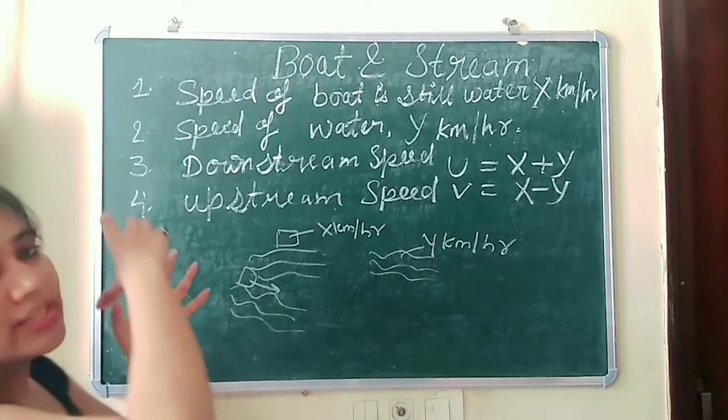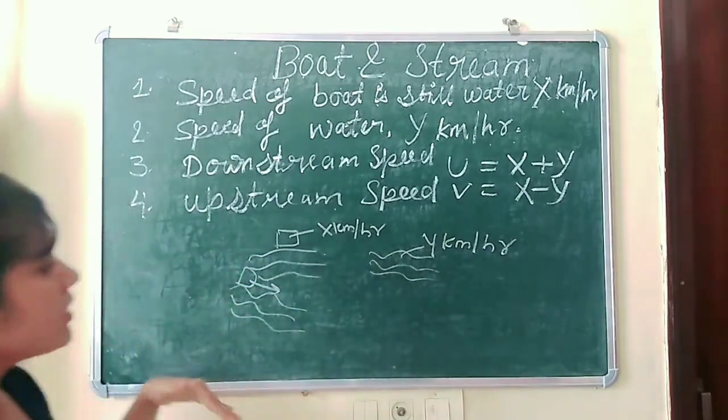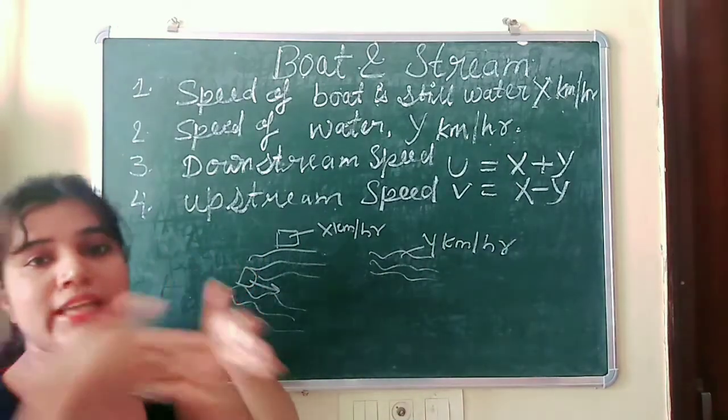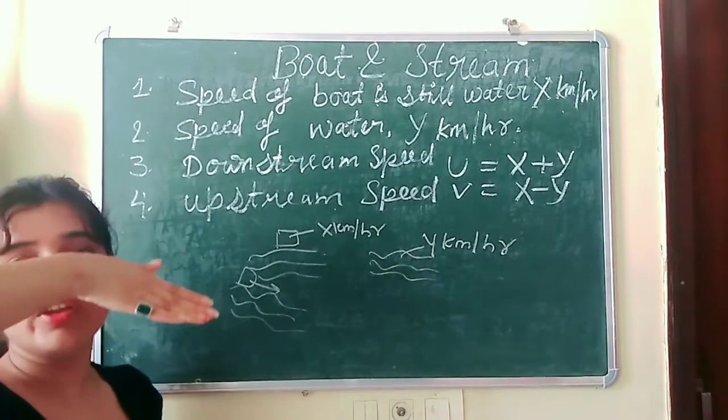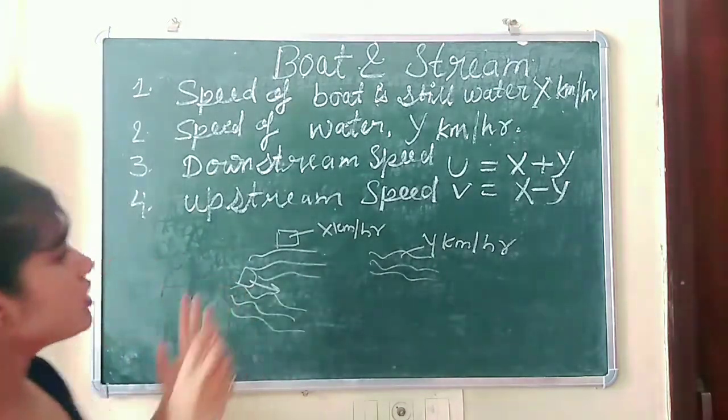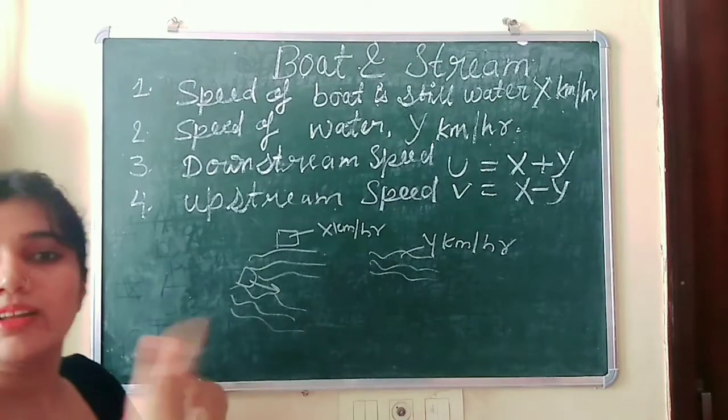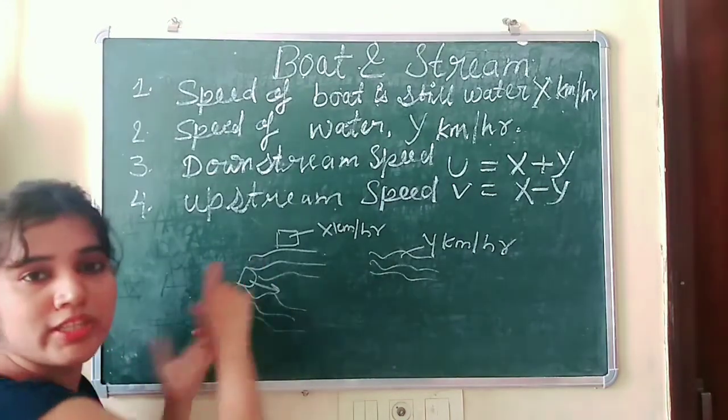So why is the speed increased? Because when both are moving in the same direction, the downward direction, the speed of the boat gets increased because the water is not opposing it.